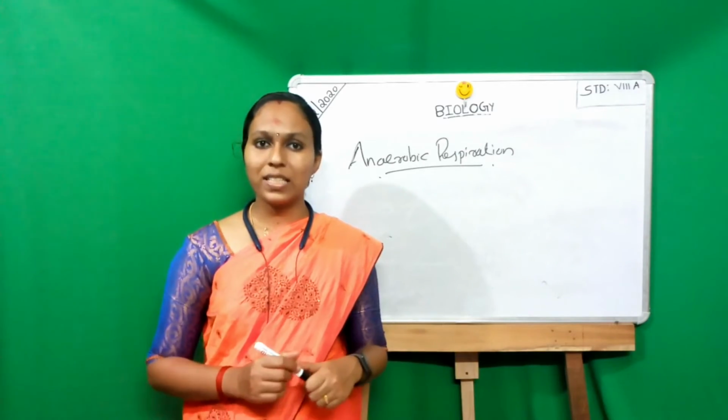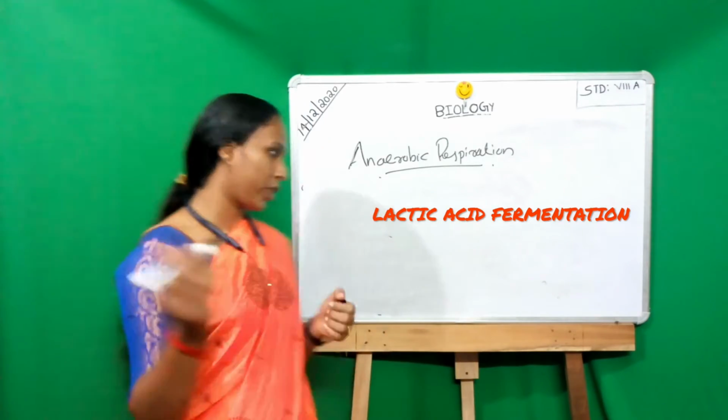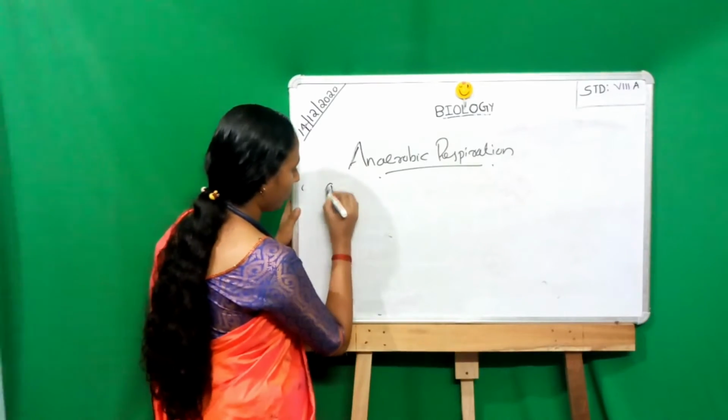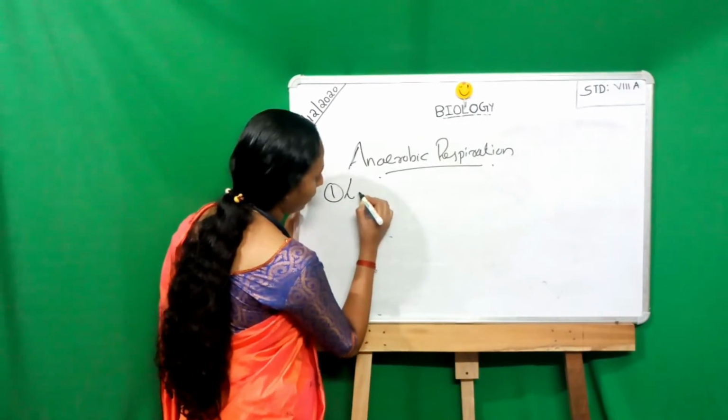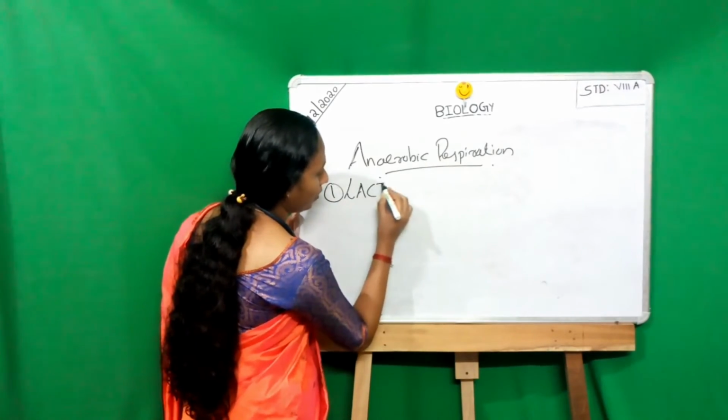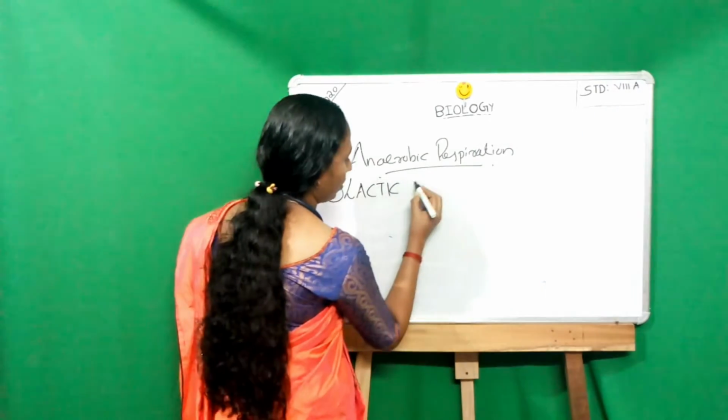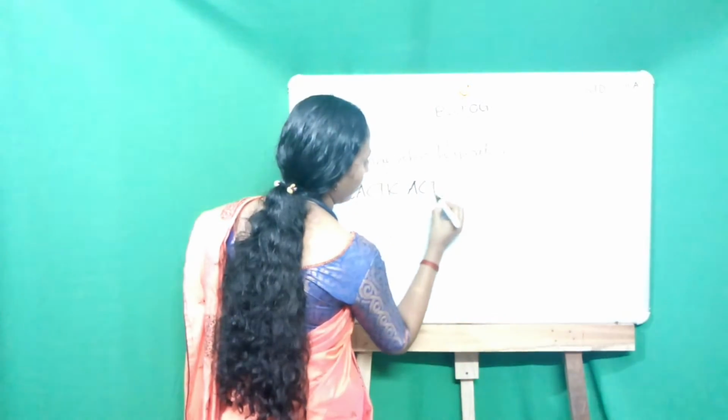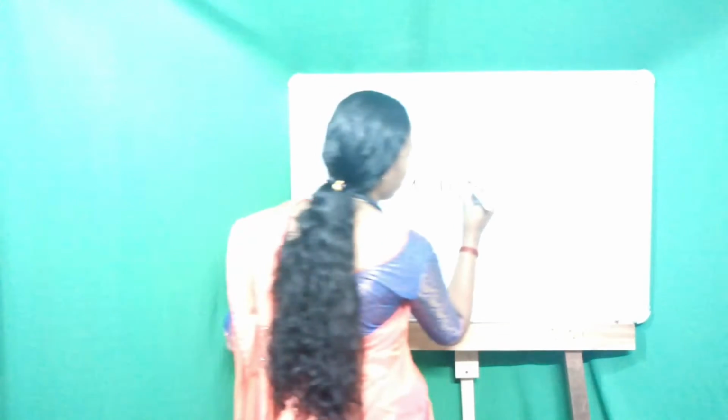The first one is lactic acid fermentation.